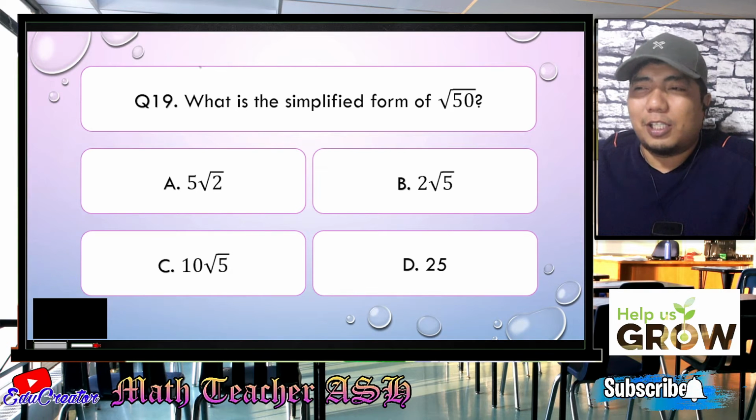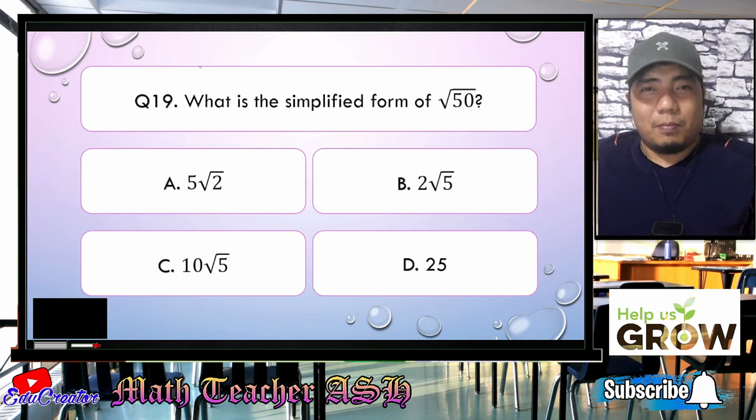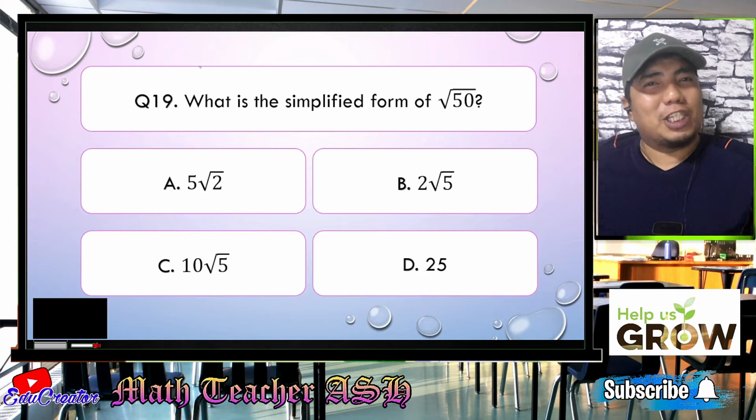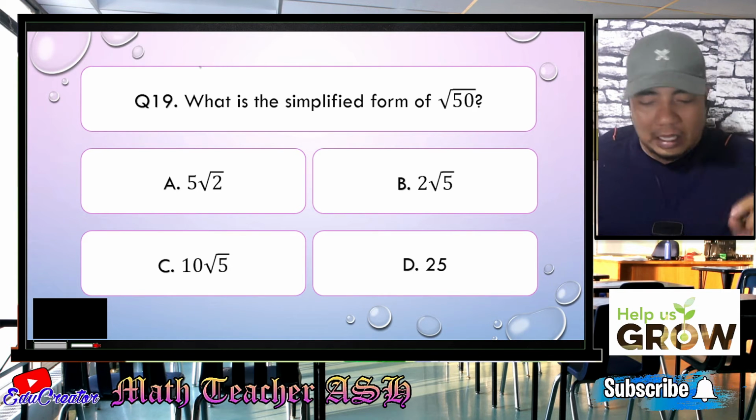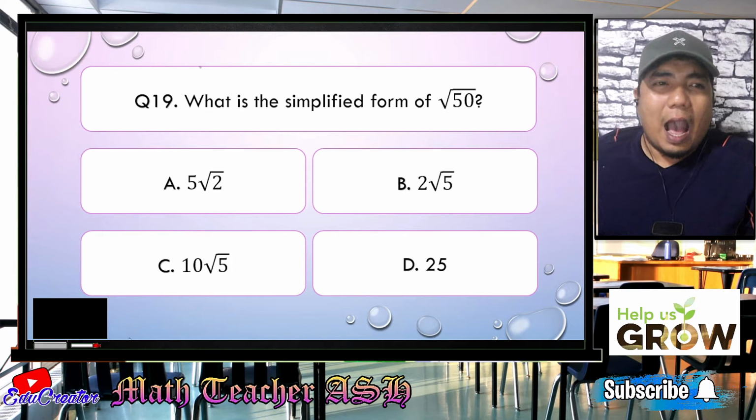Alright, math learners, in solving this one, ask yourself, is 50 a perfect square, or is there a number that when multiplied by itself, the answer is 50? Okay, so it is not a perfect square, my dear math learner. So, if that is the case, how do you solve this one?